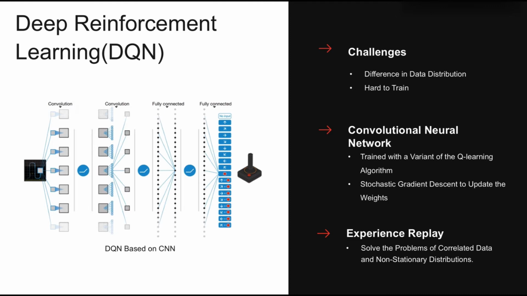However, the challenge is that most deep learning algorithms assume that the data samples are independent, while in reinforcement learning, one typically encounters sequences of highly correlated states. A paper released by DeepMind shows that a convolutional neural network can overcome these challenges. The structure of this network is shown in figure 1. The network is trained with a variant of the Q-learning algorithm with stochastic gradient descent to update the weights. In addition, a mechanism called experience replay was used to solve the problems of correlated data and non-stationary distributions.